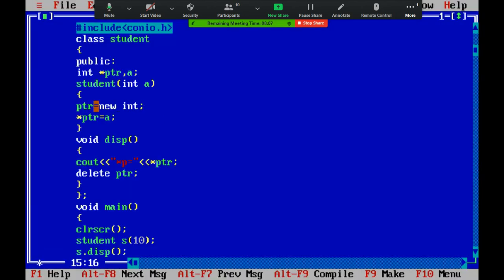That means with the help of this statement I am allocating memory dynamically to the pointer variable. My pointer variable's work is over here. Then what I am doing? I am deleting my pointer variable, so that whatever memory was allocated here will be deleted and that memory will be returned to the operating system, with the help of the keywords new and delete.